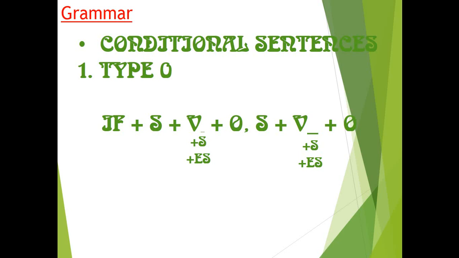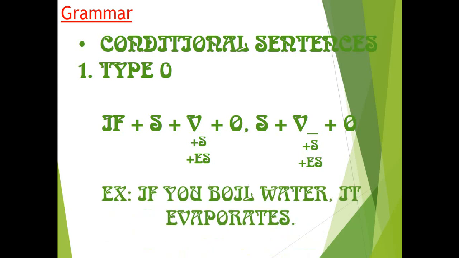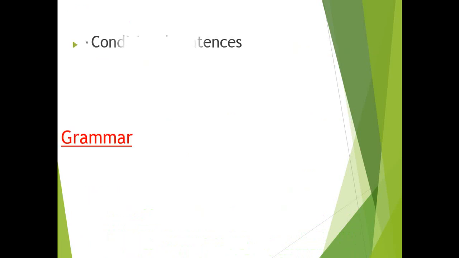Okay, so try to tell me the usages of conditional sentences. Okay, the usages of conditional sentence type 0. Well, for example, I have if you pour water, it evaporates. So now the next one.